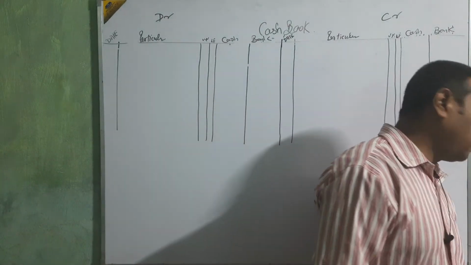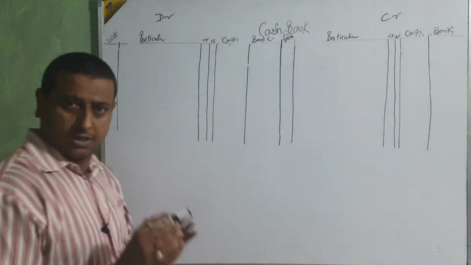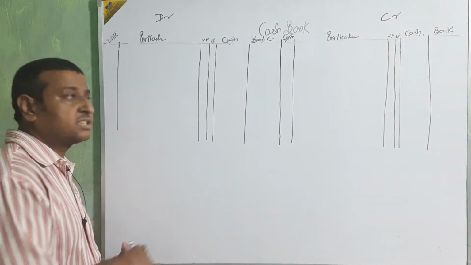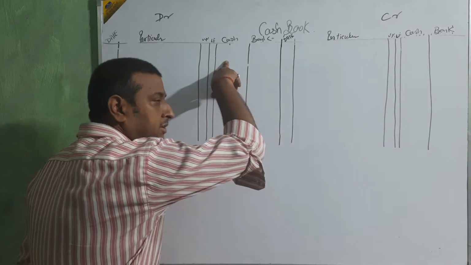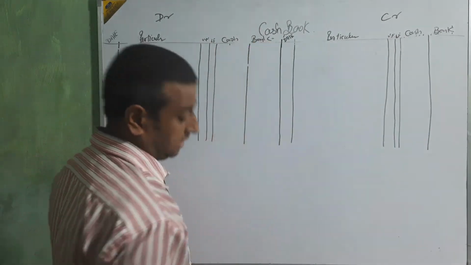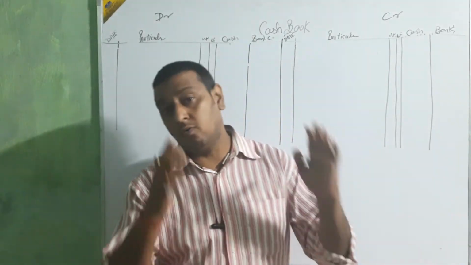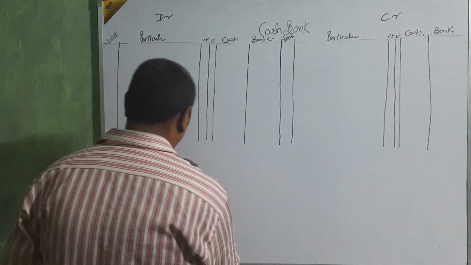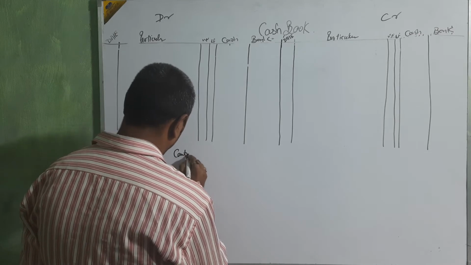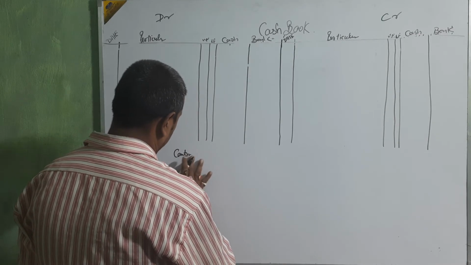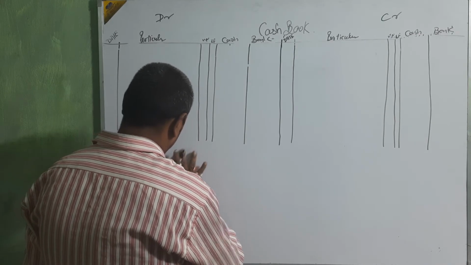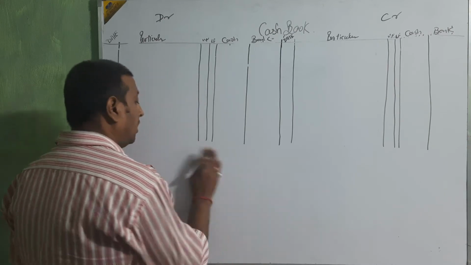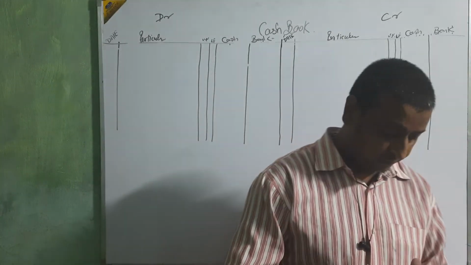The system of posting is the same, no change. The only change is whether we are utilizing the cash column or the bank column. Okay? Now one more very important point, that is contra entry. What is the meaning of contra entry?